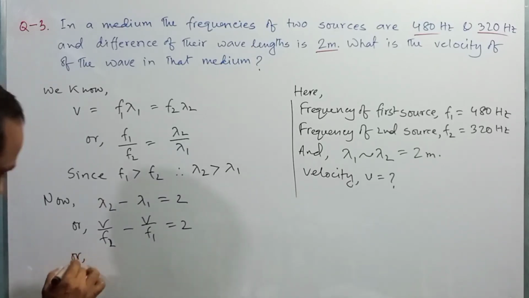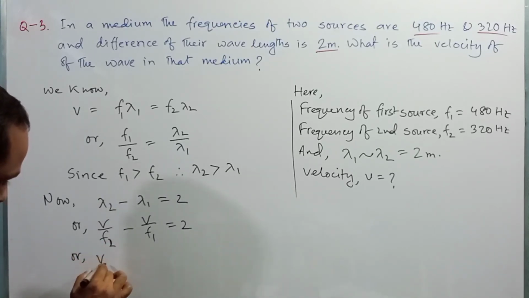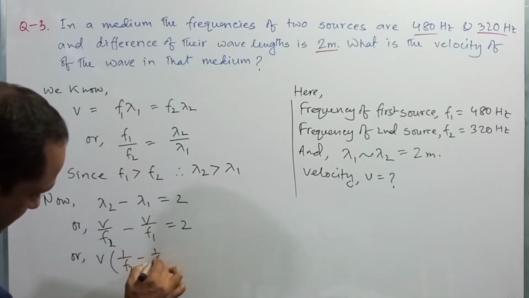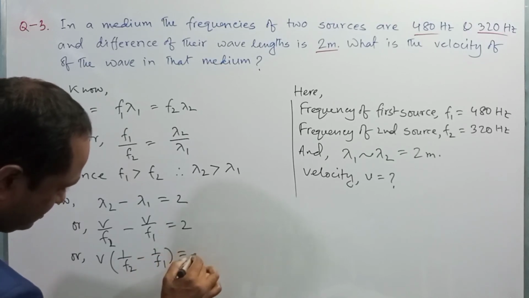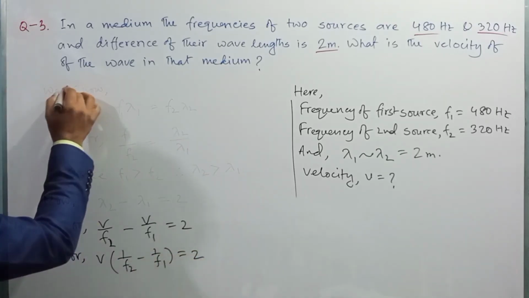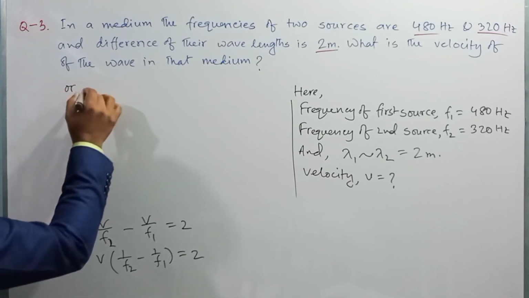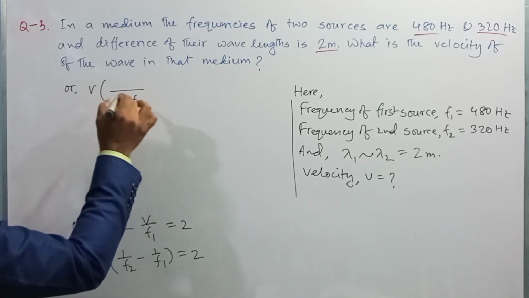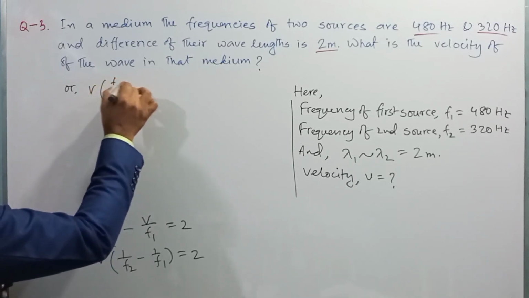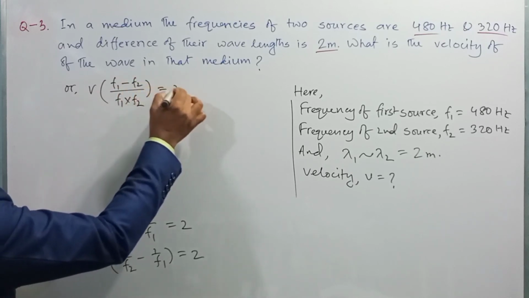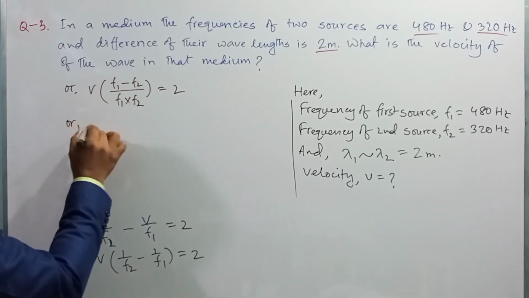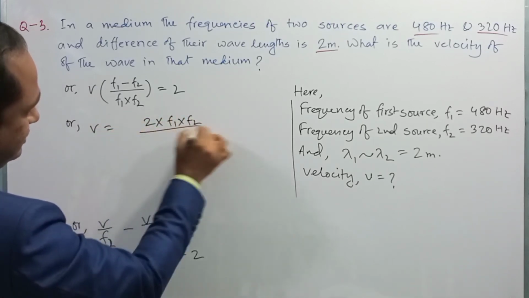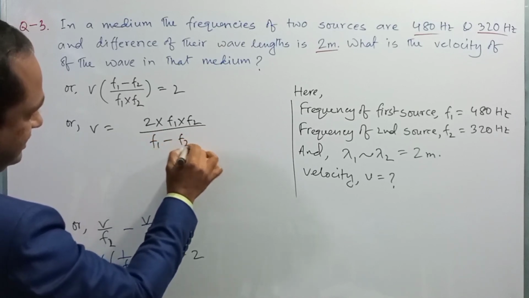If we take v as common, v times 1 by f2 minus 1 by f1 is equal to 2, or v into f1 minus f2 over f1 multiplied by f2 is equal to 2, or v is equal to 2 multiplied by f1 f2 divided by f1 minus f2.